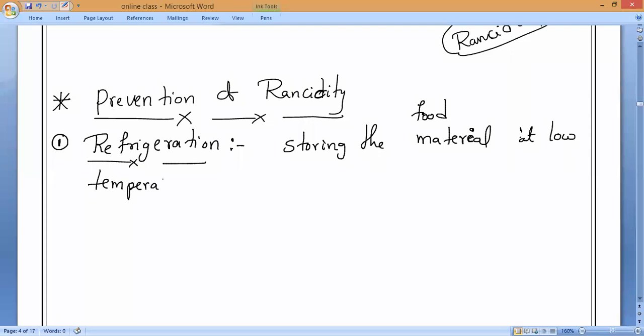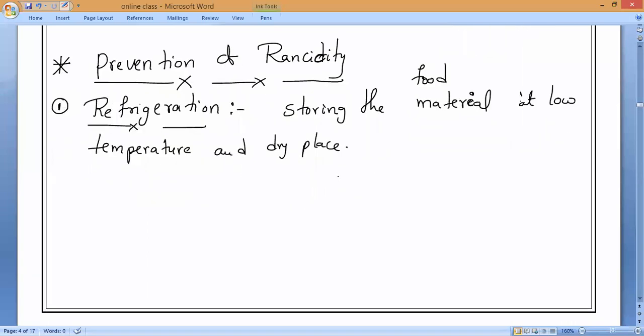Dry place, no wet temperature, as well as a dry place, so that it will prevent the supply of oxygen and it will not lead to rancidity. It will be protective for a few days, not for lifelong. It will be protected for some more days. That is the first method of prevention of rancidity, refrigeration.